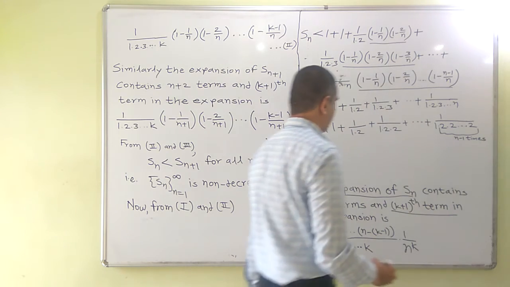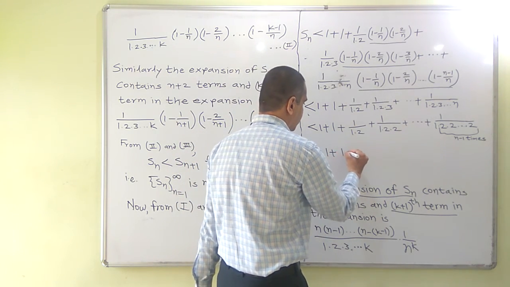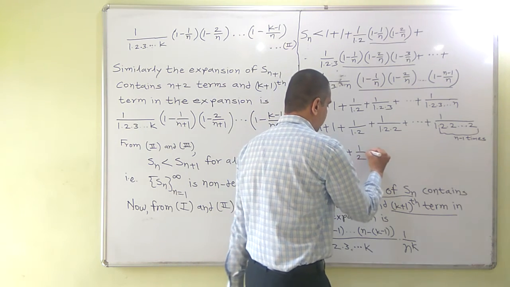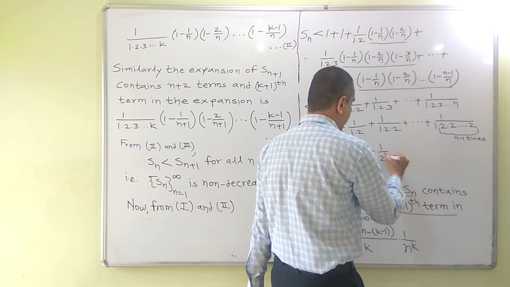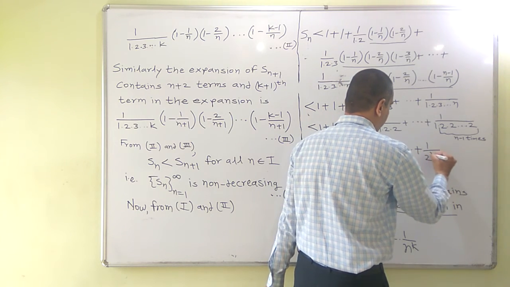Okay. This is equal to 1 plus 1 plus 1 upon 2 plus 1 upon 2 square up to 1 upon 2 raised to n minus 1.